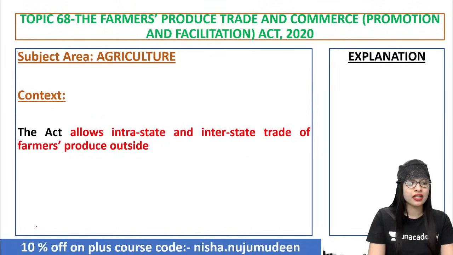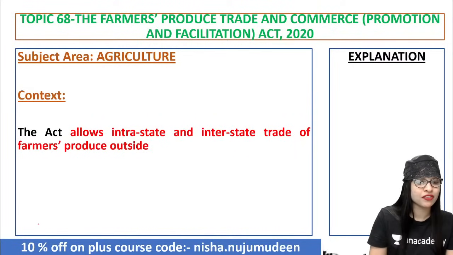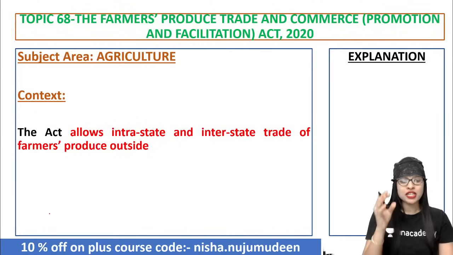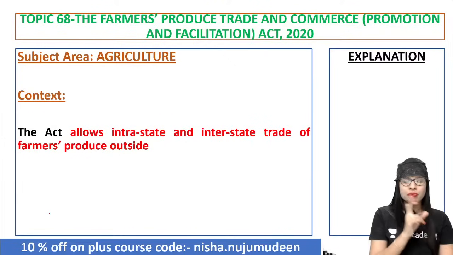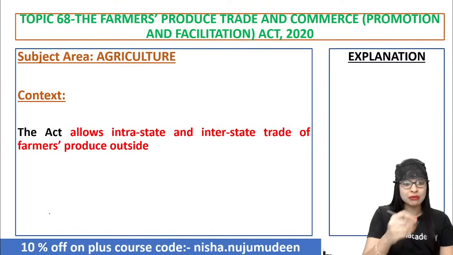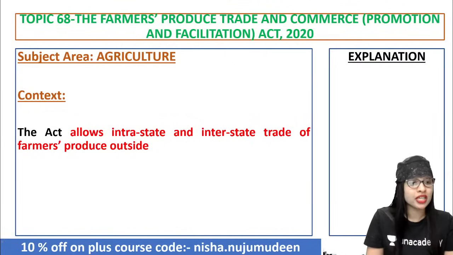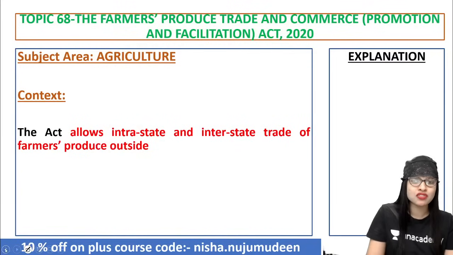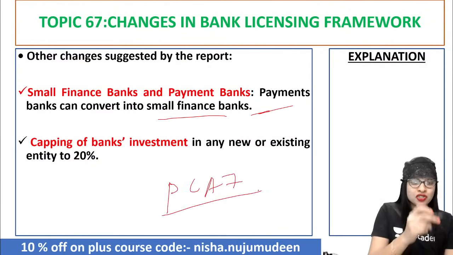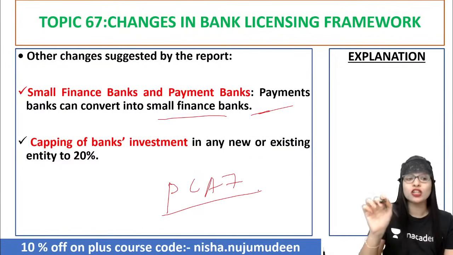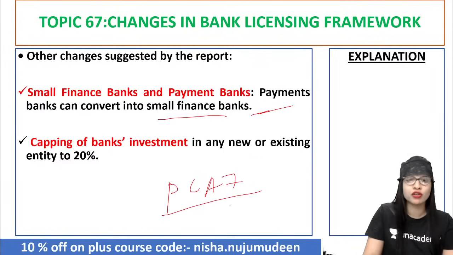Yes, Anjana Sharma, what is it? Always development has some negative effect on the environment. How could we totally bring it to zero? Okay. See, you are asking a question in the context of SD, that is sustainable development. Hold on, Anjana Sharma, I'll explain to you on that towards the end. Just remind me, okay? So here we go. Yes, Amanda, can the PCA framework be connected? Obviously, Amanda, that is the last topic you can connect. Prompt corrective action framework, no doubt in that. Just remind me towards the end, Amanda, I'll explain that topic as well. That is also an important Hitlist topic, no doubt in that. Clear?